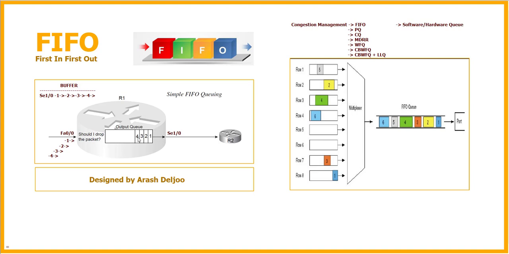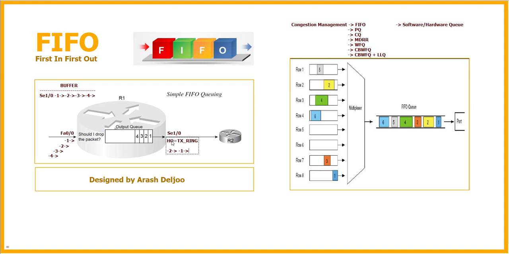And when the hardware queue, or TX ring, is empty, we can take the packets from the software queue and send them to the TX ring. For example, in the TX ring now we have two spaces, and these two spaces are empty. Because of that, we can send the packets from the software queue to the hardware queue. This is packet 2 and this is packet 1. Now packet 3 and packet 4 are waiting to be sent to the hardware queue.